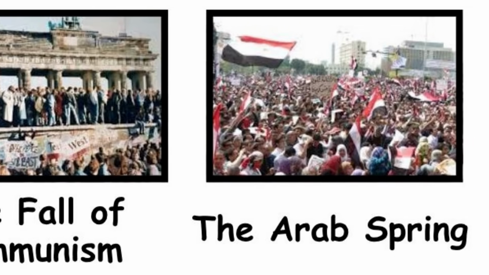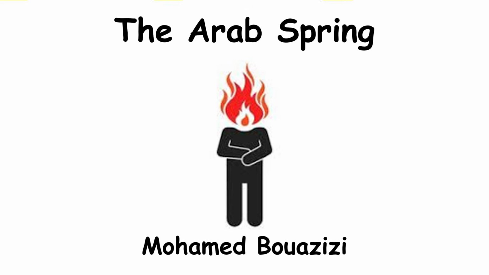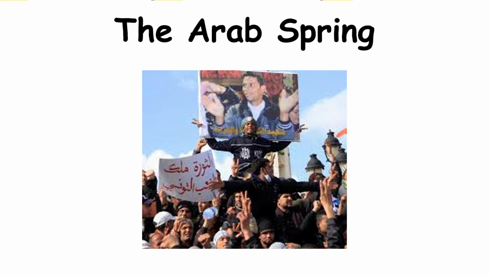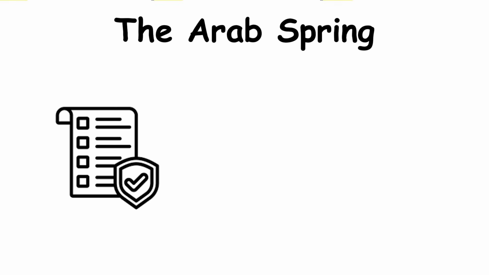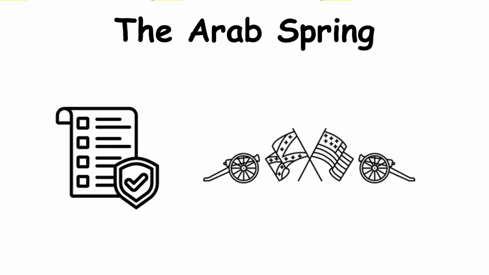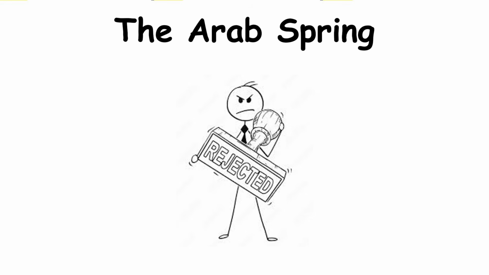The Arab Spring. It started in Tunisia when a street vendor named Mohamed Bouazizi set himself on fire in protest against government corruption. His act sparked a wave of uprisings across the Arab world, from Egypt to Libya and Syria. While some nations saw brief reforms, others descended into chaos and civil war. The Arab Spring proved that even in the 21st century, the power of protest can still shake entire regimes.